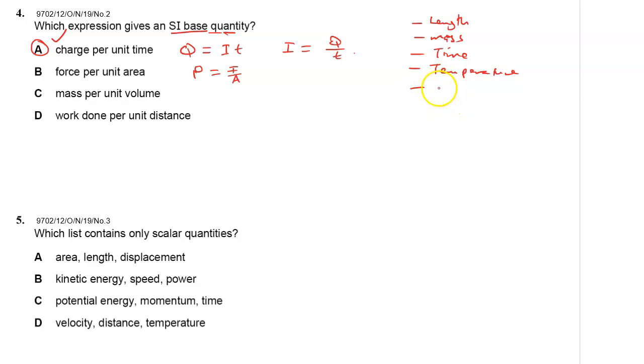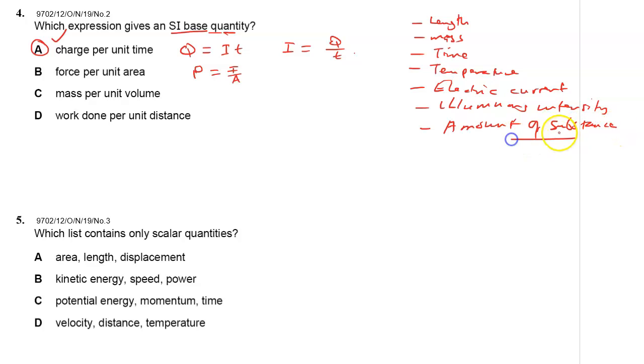What else? Electric current. Electric current is another base quantity. Right, we have luminous intensity, and the last one, amount of substance.